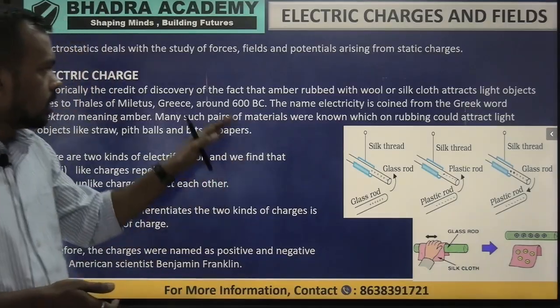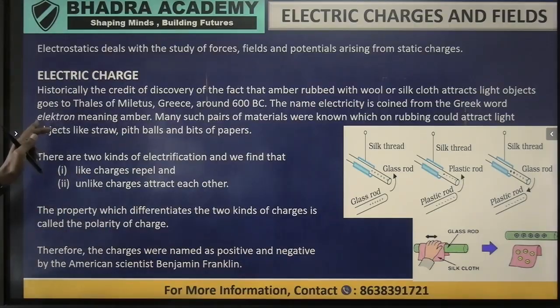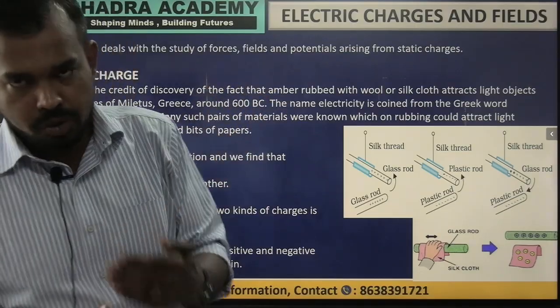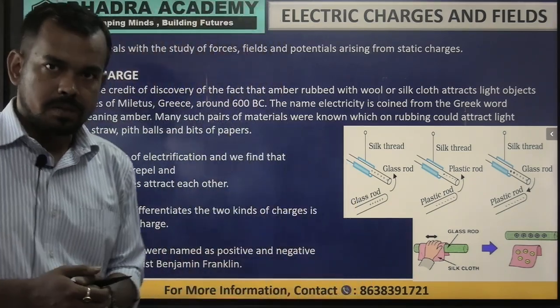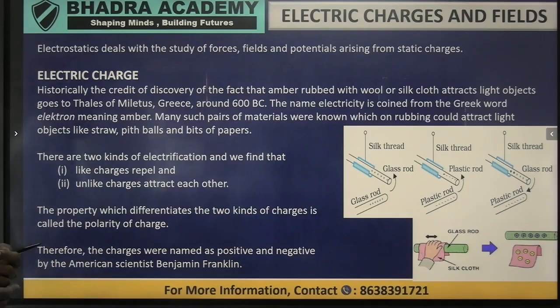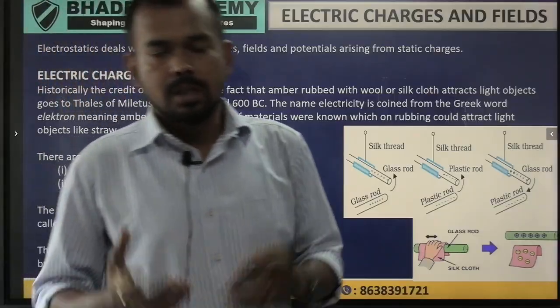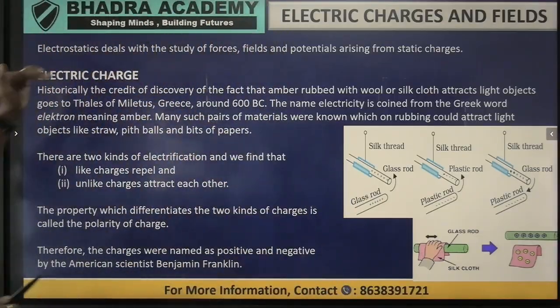So the name electricity also came from the Greek word electron, which means amber, right? This simple experiment gave rise to the new branch of electricity, and today the modern world works on electricity itself. So certain things like plastic and glass, if rubbed with certain other materials, will attain a charge, right? And that will be known as electric charge.